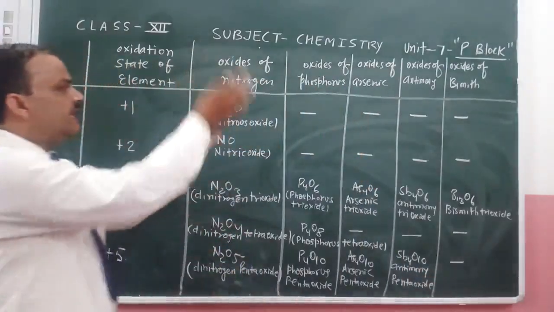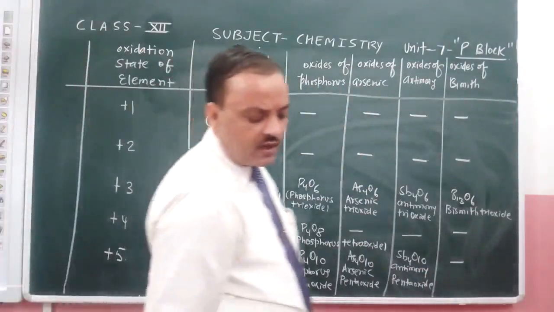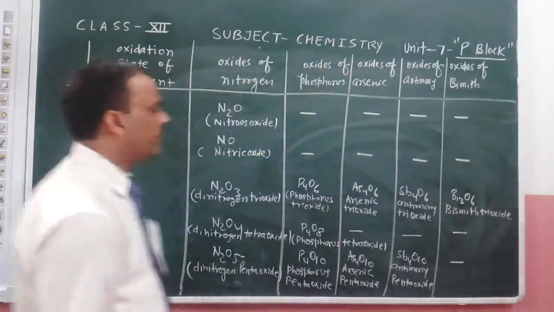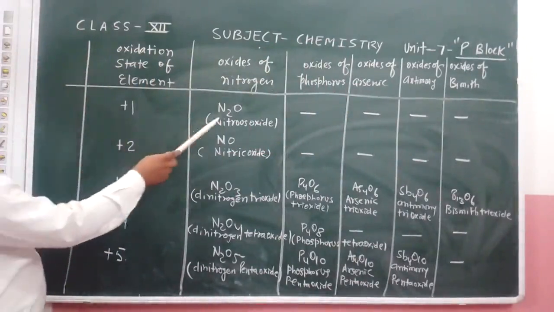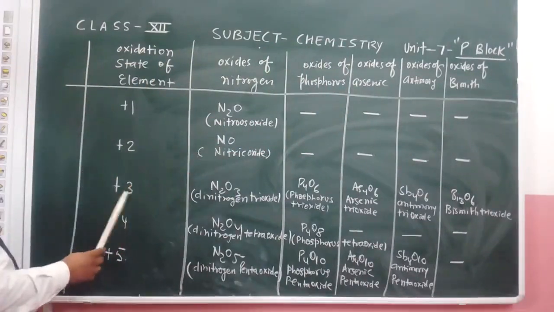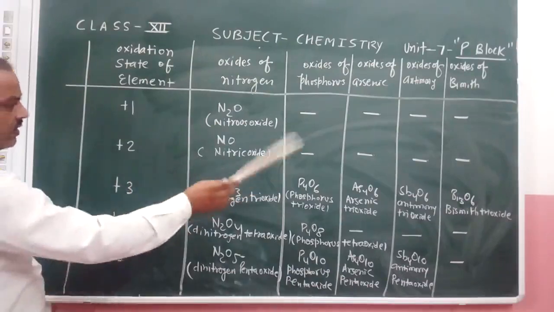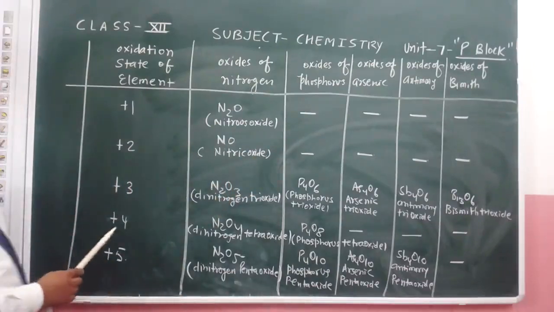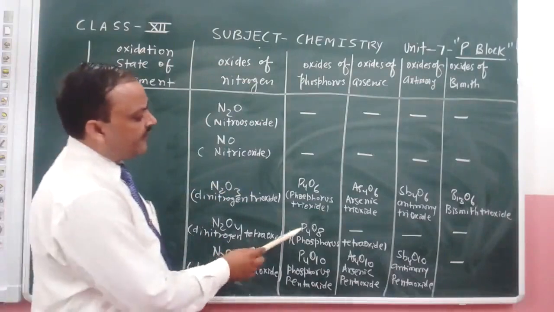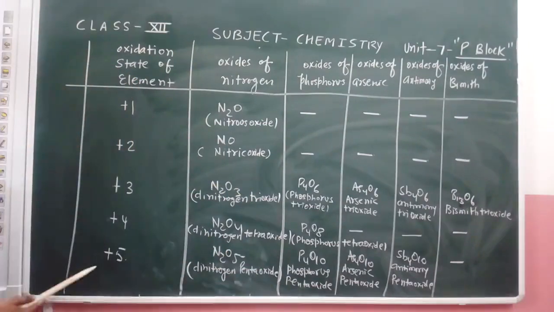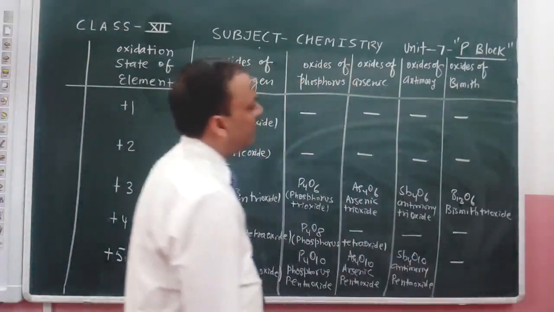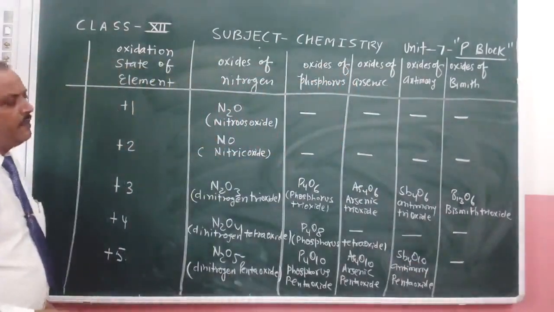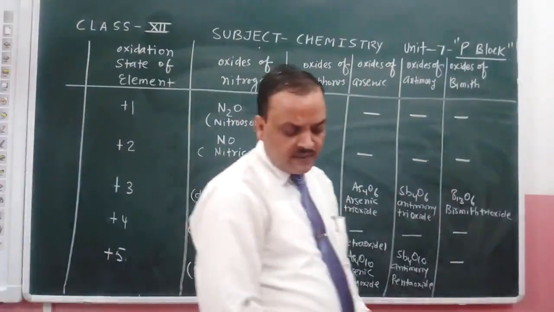So in this table we have a quick view of the different oxidation states shown by these elements. +1 N2O, +2 NO, +3 all the compounds are present, +4 only nitrogen and phosphorus are present, +5 only bismuth is absent, but all the other compounds show the +5 oxidation state.